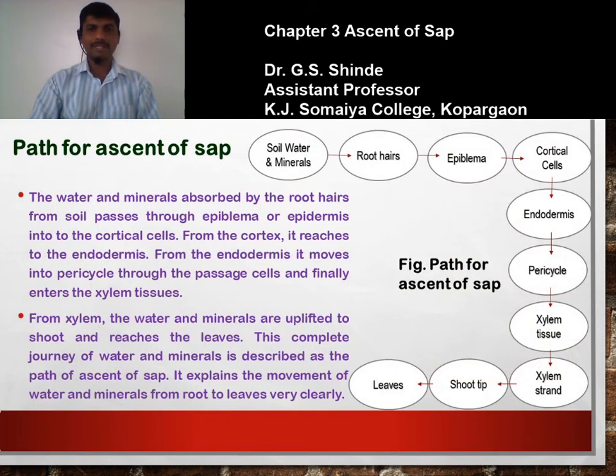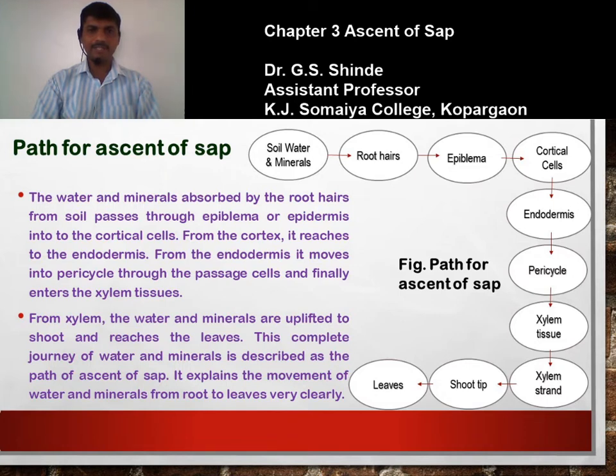The water and minerals are absorbed by the root hairs from the soil, that we saw in the previous lecture during the absorption of water. The water and minerals are absorbed by the root hairs from soil and pass through epiblema or epidermis into the cortical cells. From the cortex it reaches the endodermis.